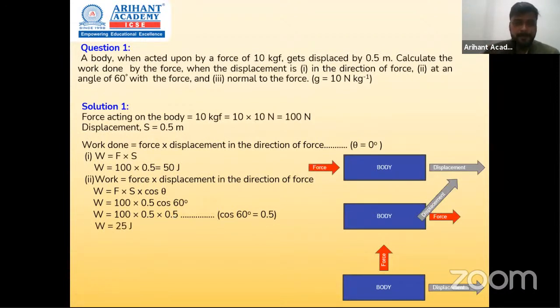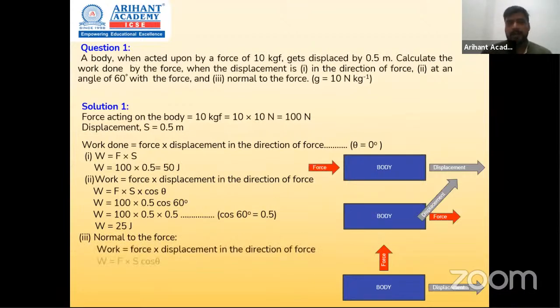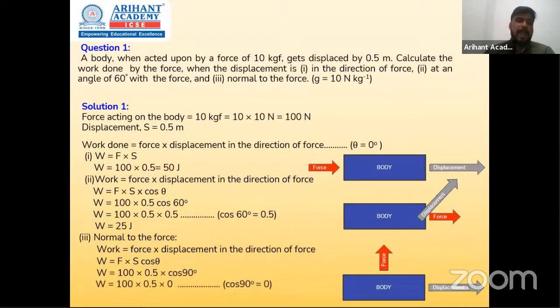Second answer. Moving to the third case where they are normal, yani perpendicular to each other. Best one, since they are at 90 degree to each other. In this formula, W is F into S into cos theta. Cos 90 becomes 0 and everything becomes 0 over here. So that's how you use F s cos theta for different variations.